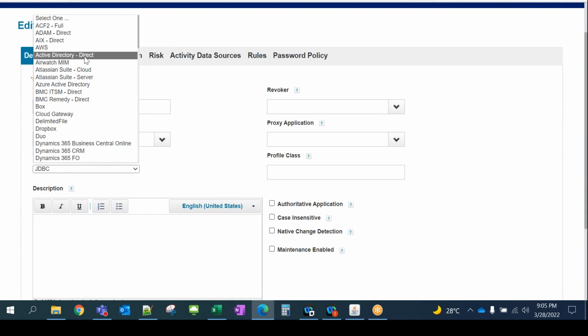So Active Directory is one of the important ones. And then we have Azure Active Directory, which we work on a day-to-day basis. Delimited file is something we already worked on, and it's also very important whenever there is no support for one of the applications, which is very old legacy. So we generally agree with the target team, like configure the delimited file, where we agree on one shared location. Over there, they send the file, and we also update the files.